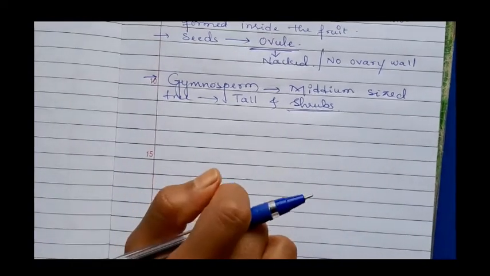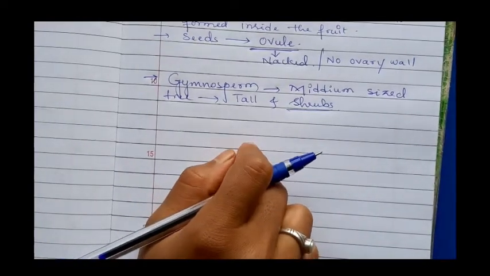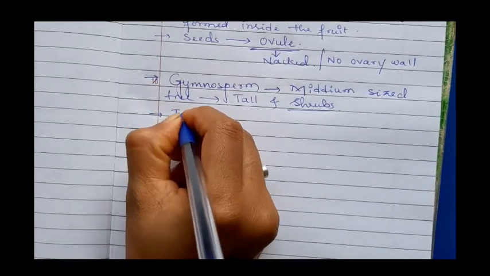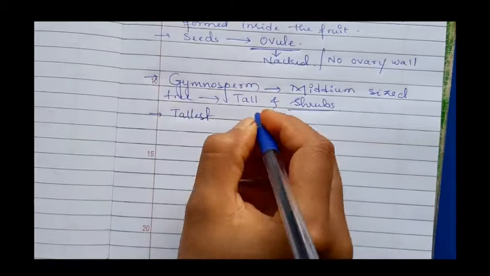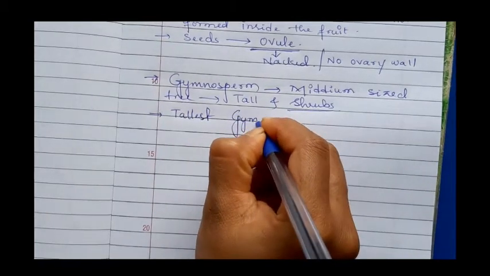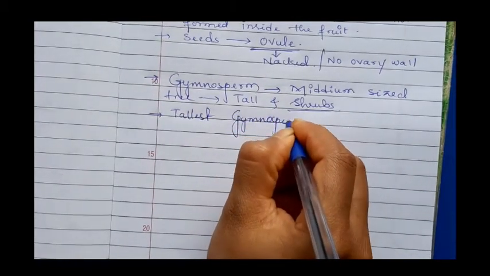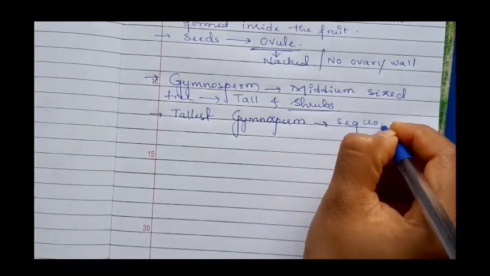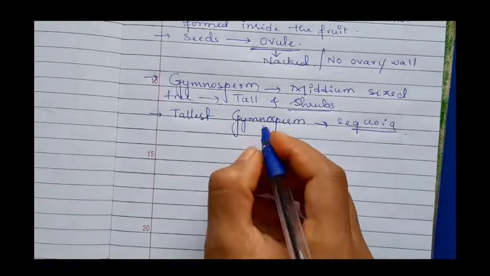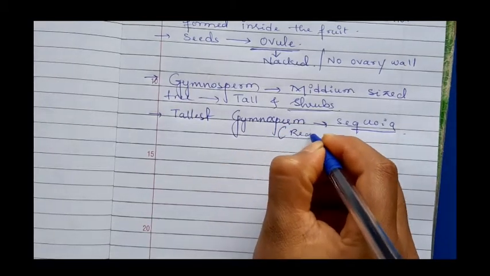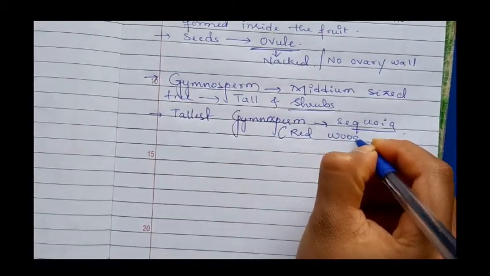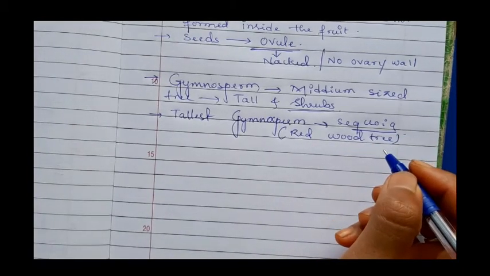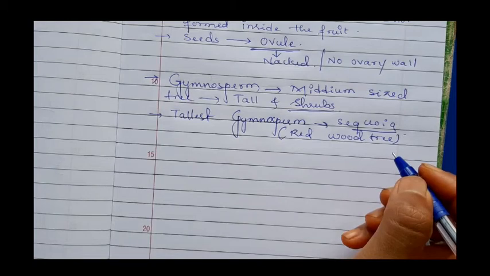Here the very important thing, the tallest gymnosperm is sequoia. This is the redwood tree. It is the very largest gymnosperm on the earth.